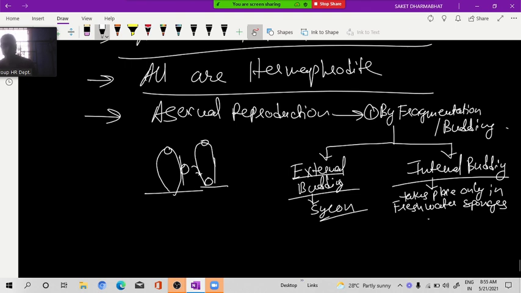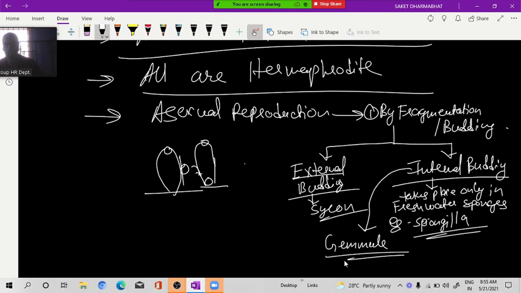So it takes place only in freshwater sponges. Example is what? Spongilla. So this internal bud is also called what? Gemmule. In class 12th NCERT, first chapter, Reproduction in Animals, this word will come. Gemmule is the internal bud in freshwater sponges. It looks just like this.